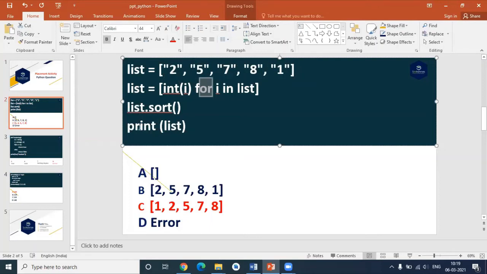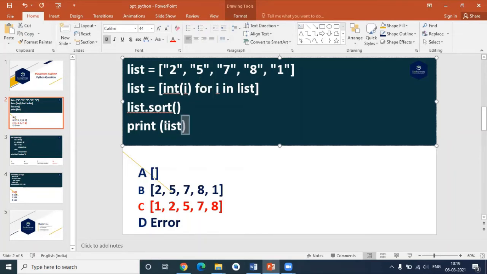After that, with the help of the sort function, I'm sorting the values. So the output I'm getting is 1, 2, 5, 7, 8. Previously it was in string format, then I'm converting everything to integers, then sorting that. So I'm getting this as the output.